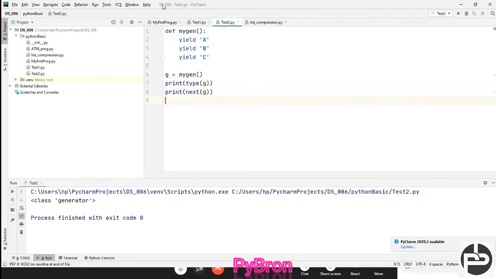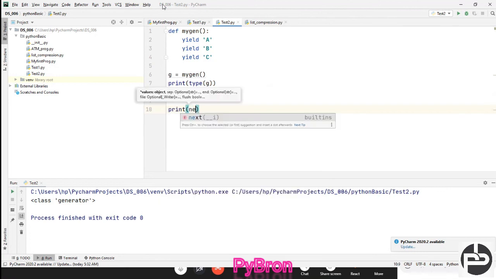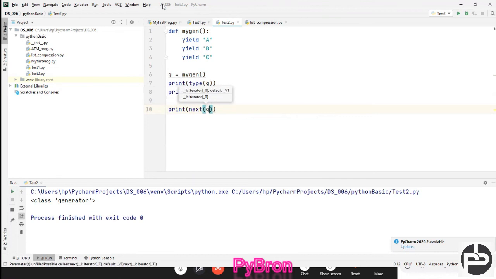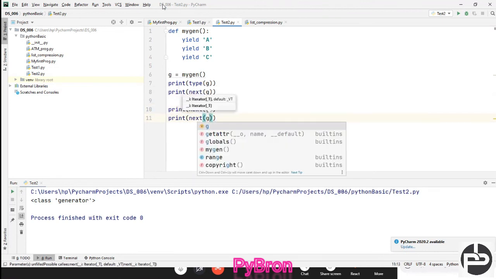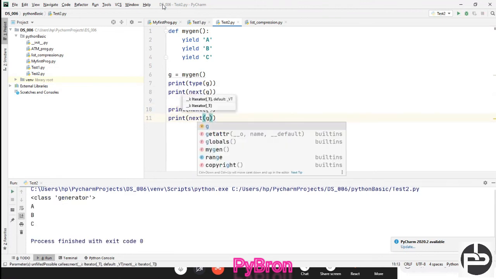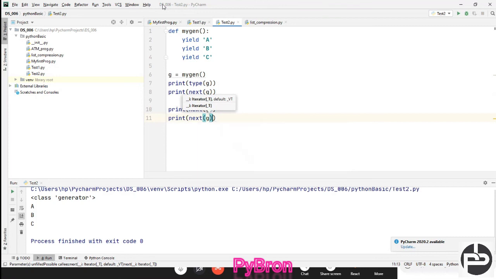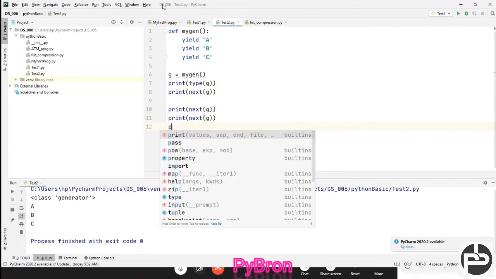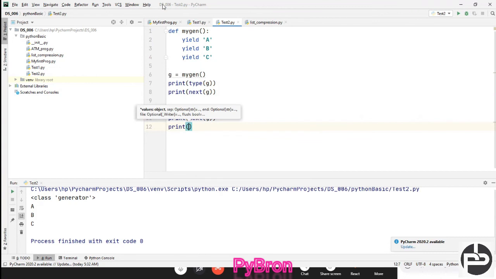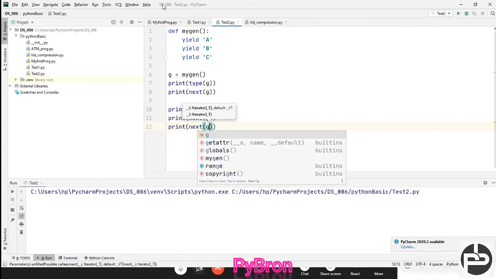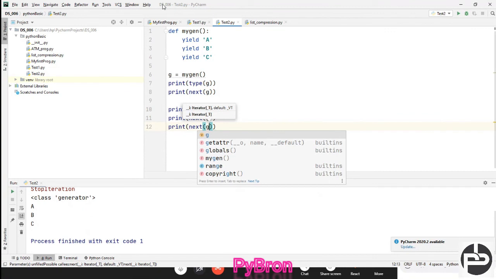It's a kind of for loop only, meaning one by one the elements will come. Similarly print next, and here I am passing g. Done. Now if I execute this code, you can see I am happily getting a, b, c, correct? Now suppose I execute next g one more time, and now let's see, I'm getting an error.